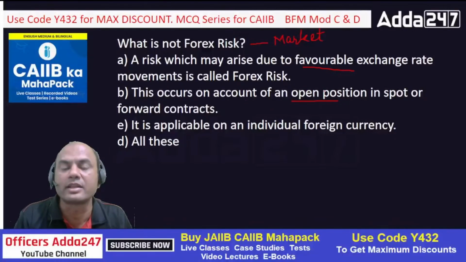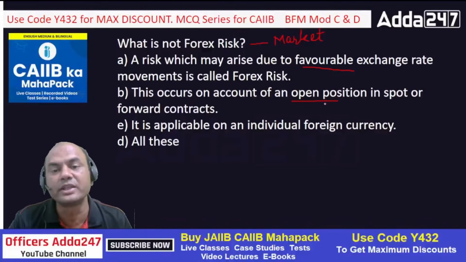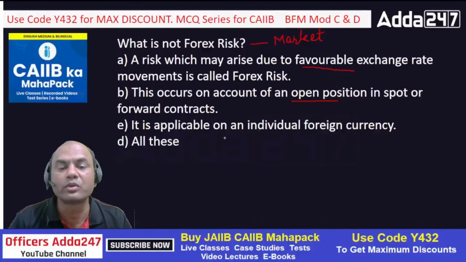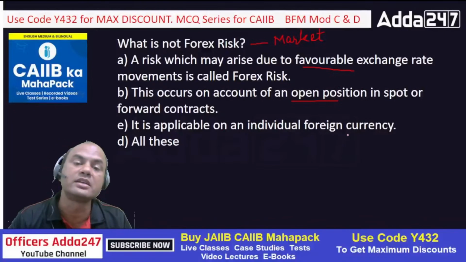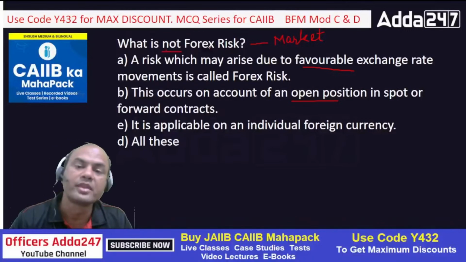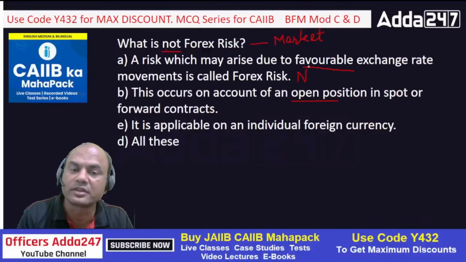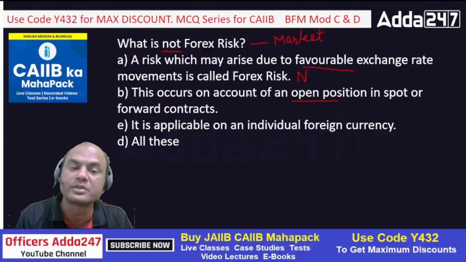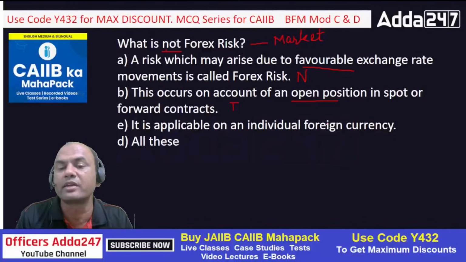Whenever I do trading in treasury, I always have two limits. One is the day limit and the second is the EOD limit. That EOD limit, whatever it is, is called open position. It is applicable to an individual foreign currency. So which is not a forex risk? The first one, not. So this is not a forex risk. This can happen on account of open position in spot or forward, so this is true. What about this? It is applicable to an individual foreign currency.